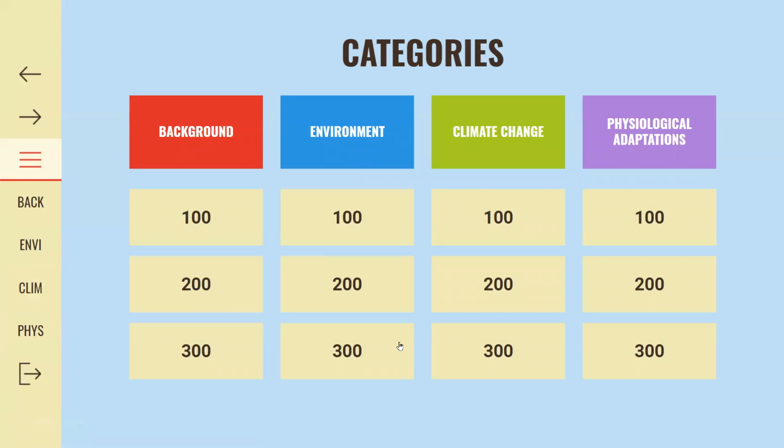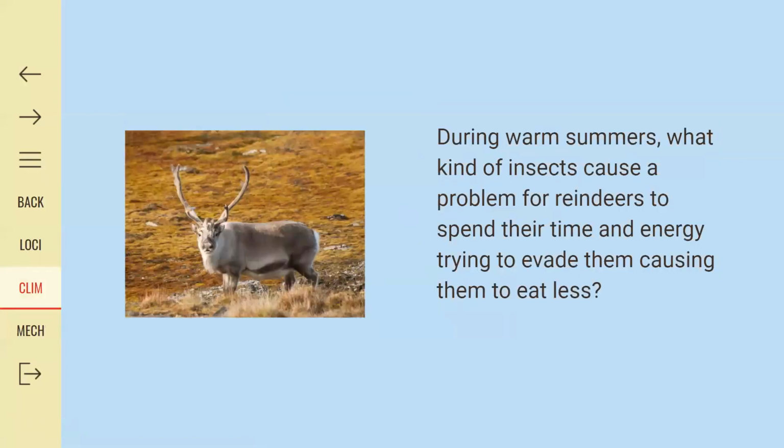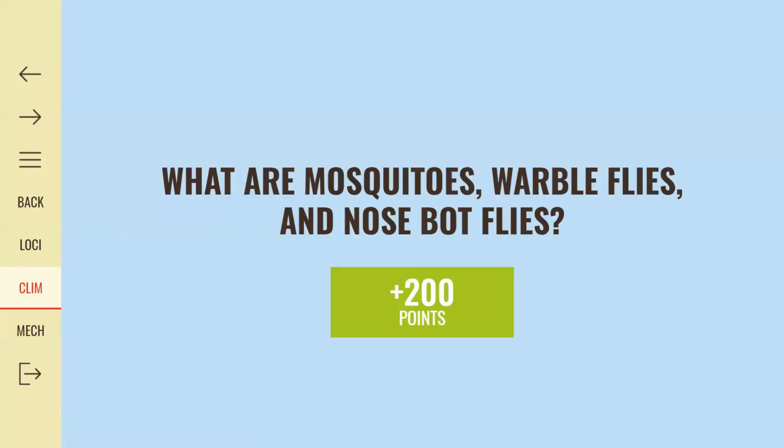Climate change for 200. During warm summers, what kind of insects cause a problem for reindeers, who spend their time and energy trying to evade them, causing them to eat less? What are mosquitoes, warble flies, and nose bot flies? Yes, that's correct. An increase in mosquitoes can make the calves suffer and affects their condition and chances of surviving the winter. Adding 200 with a total of 1,000 points, evening out the score. Stephanie, next category, please.